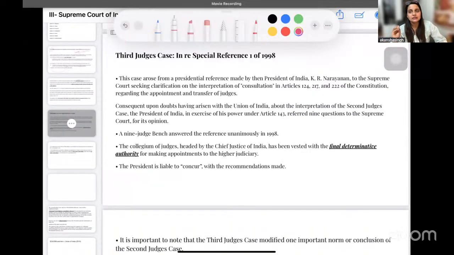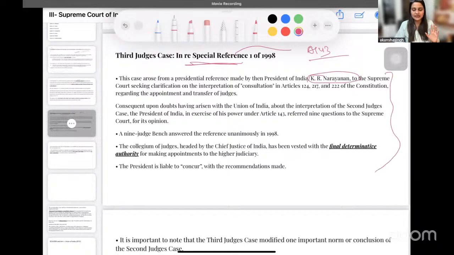But then the third judges case has been invoked using the power under Article 143. हमारे President जो थे KR Narayanan, very, if you see his profile, very well educated, highly educated person, and he sought clarity. He writes to the Supreme Court and he says that I need clarity with respect to how are we actually supposed to appoint the judges and the Chief Justice, right? So this was again now in the third judges case, a finality of the entire discussion and confusion took place.